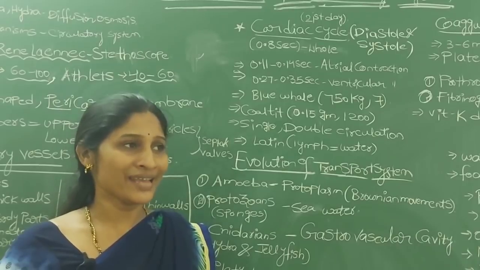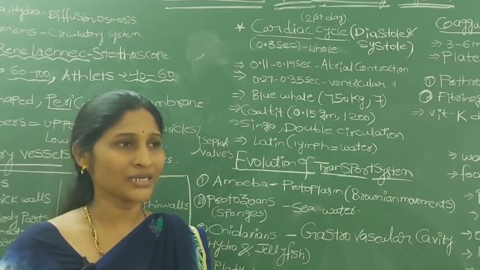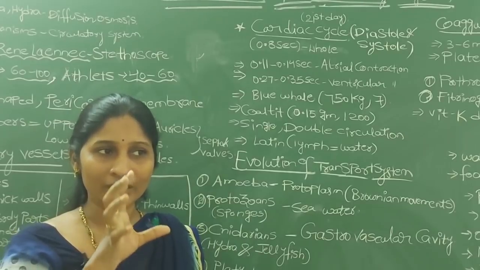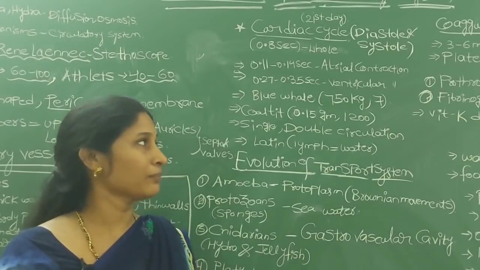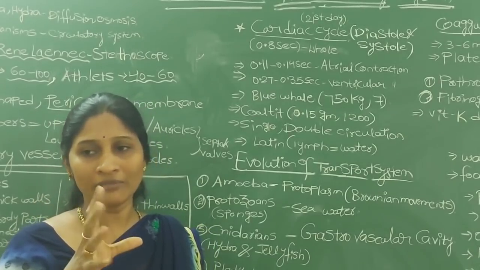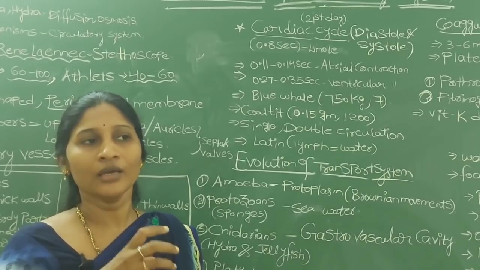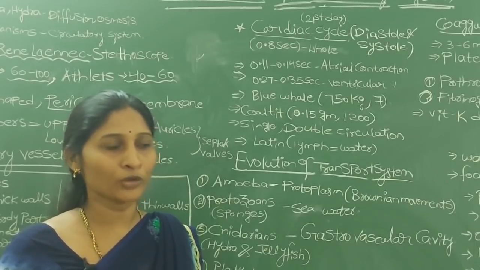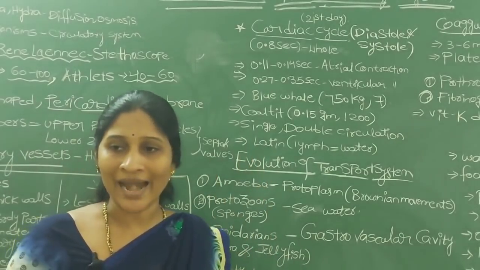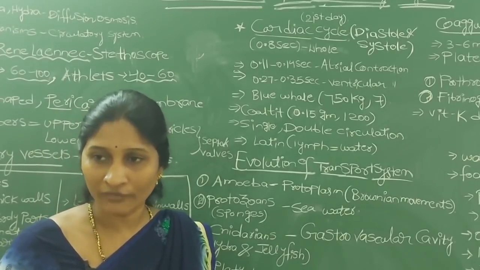And what is meant by the cardiac cycle? To supply blood to the overall body, the heart, just like a machine, continuously pumps. If you carefully observe the pumping process, it includes one contraction and one relaxation, contraction, relaxation. You even hear the sound like lub dub. These sounds are produced by the alternate contraction and relaxation of the heart. So the cardiac cycle means one contraction and relaxation of the heart chambers.